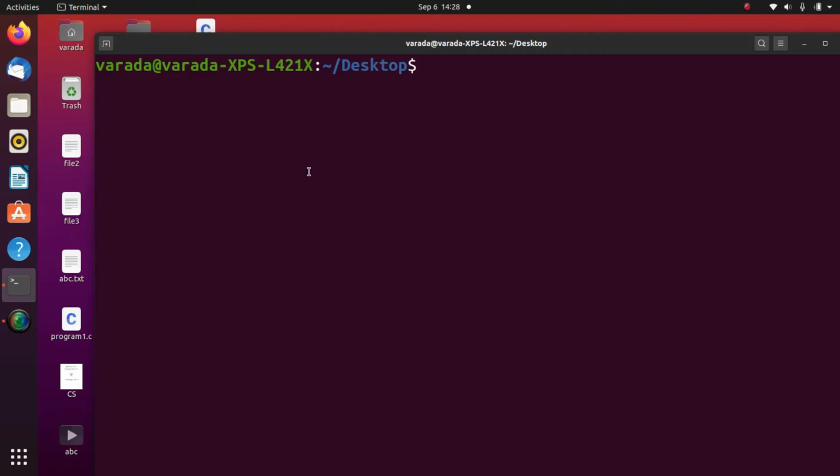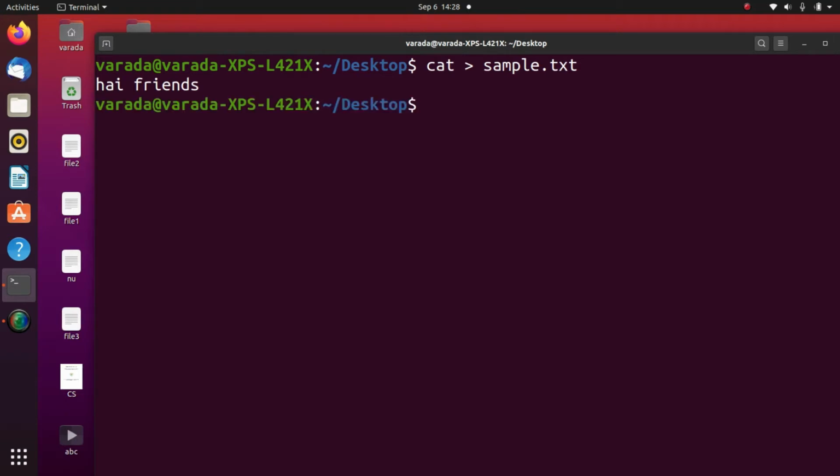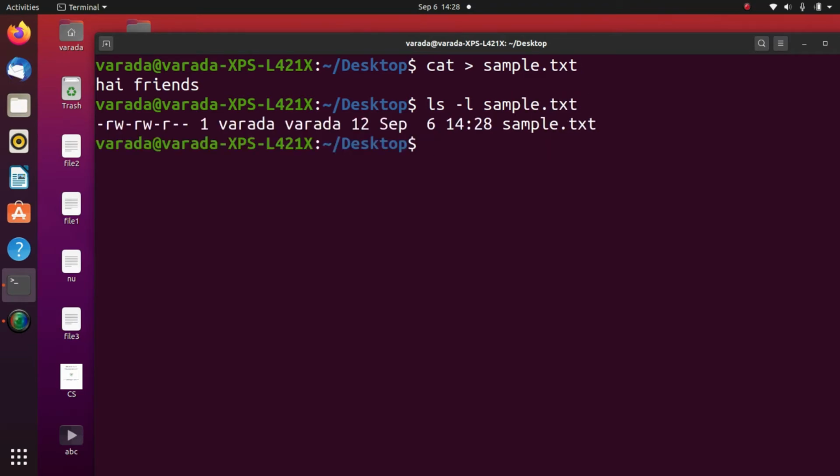Now we see the permissions of a file. I create a file sample.txt. Hi friends. Now who is the owner of this file? Who created it, he is the owner of the file. We can check with ls -l sample.txt. Now Varada is the owner of this file and he belongs to the group named Varada.